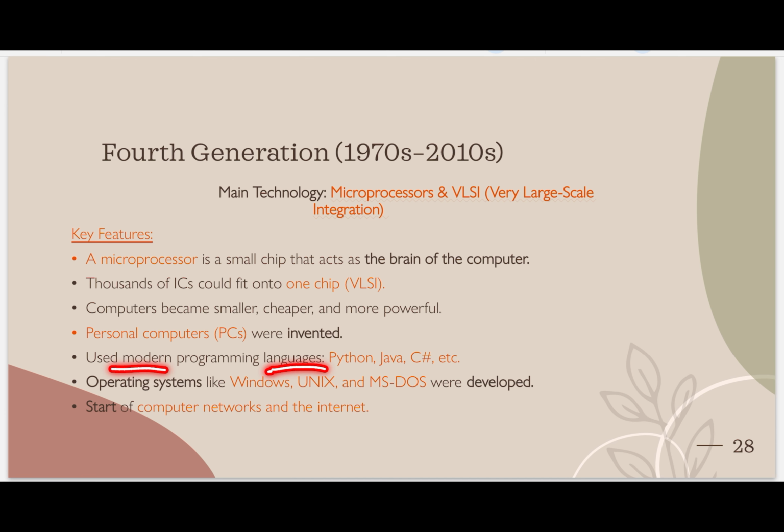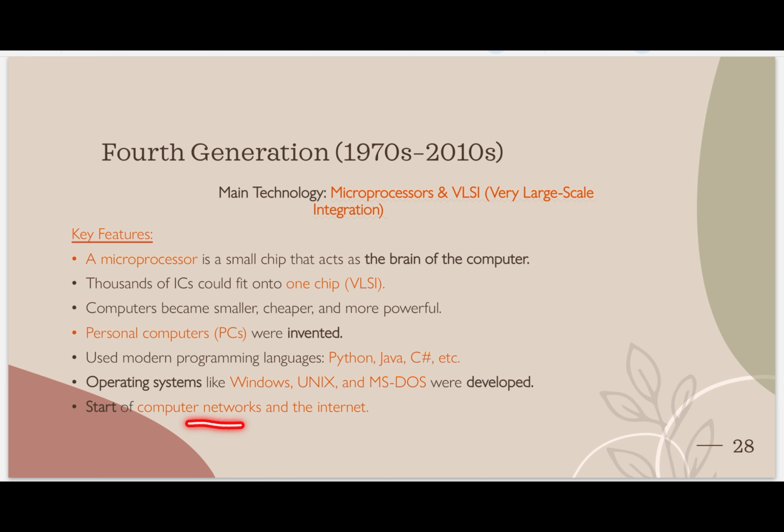Used modern programming languages. Which modern programming languages? Python, Java, and C Sharp are examples of programming languages. Operating systems like Windows, Unix, MS-DOS were introduced. What is meant by operating system? An operating system is a system which operates our computer to function with different input devices and output devices. That's why it is called an operating system.